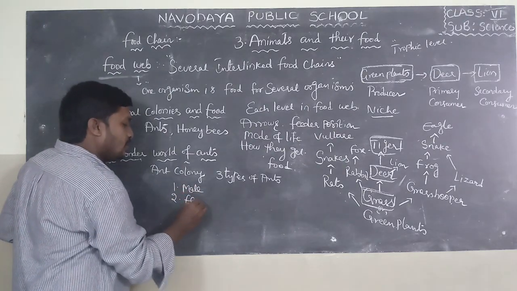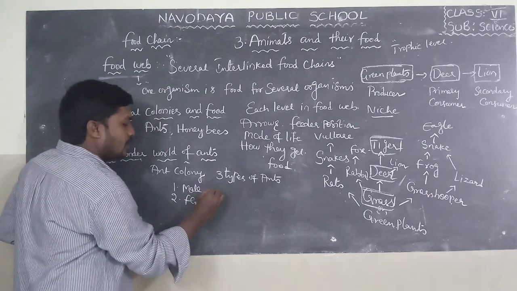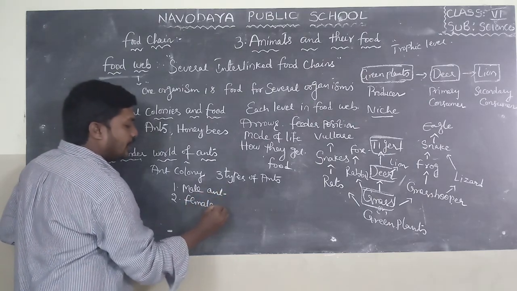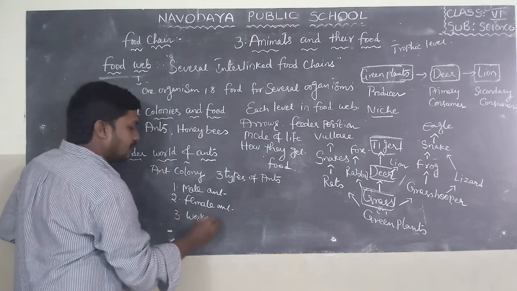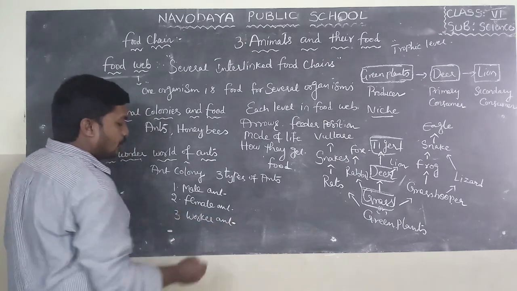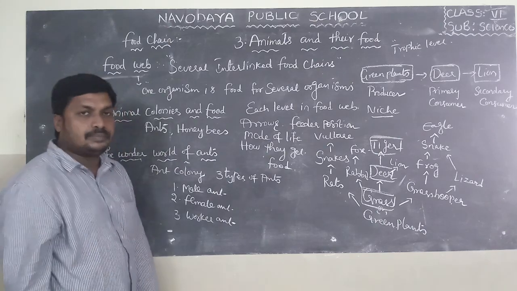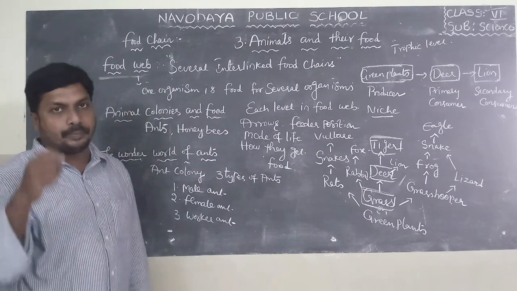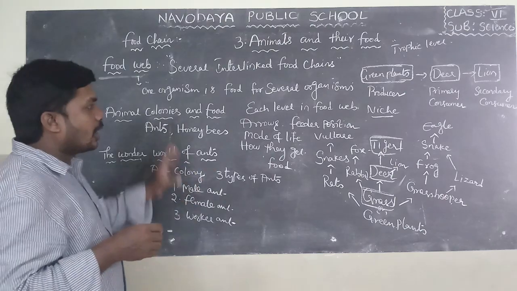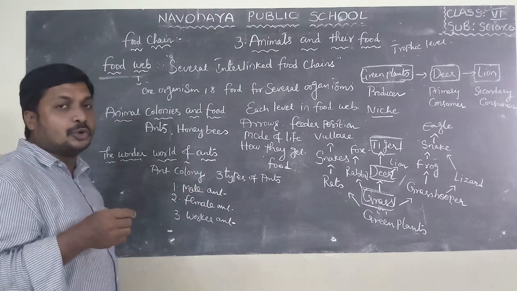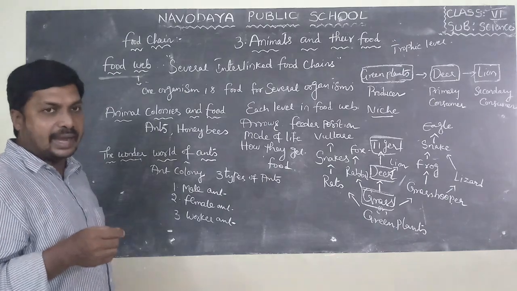Second one is female ant. And third one is worker ant. Worker ants collect food from other sources and supply it to all colony members. So that is the duty of worker ants.